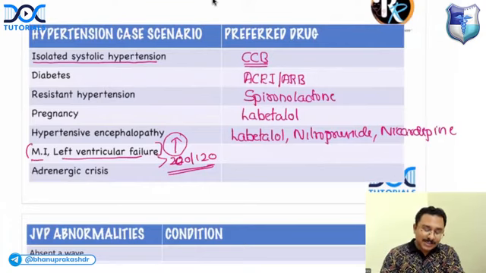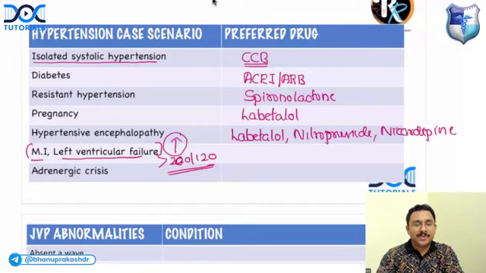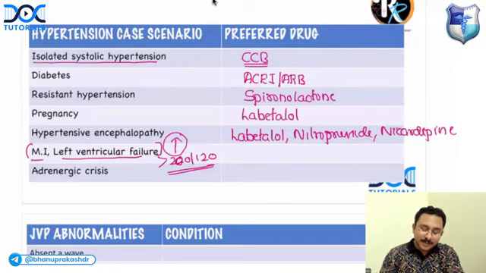If it is hypertensive encephalopathy, you can give labetalol, nitroprusside or nicardipine. If there is a hypertensive emergency due to myocardial infarction or left ventricular failure, which drug will you give? You can give nitroglycerin.